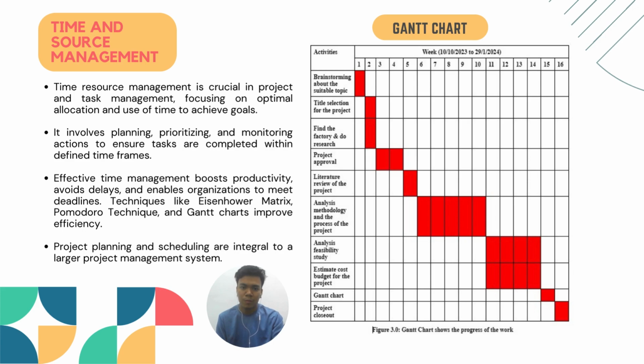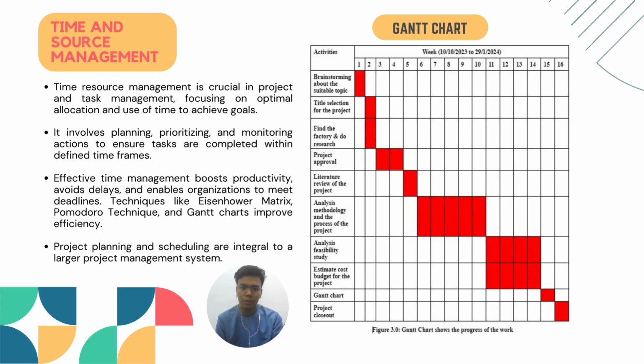Assalamualaikum. So I will explain about time and resource management. Time resource management is crucial in project and task management, focusing on optimal allocation and use of time to achieve goals. It involves planning, prioritizing, and monitoring actions to ensure tasks are completed within a defined time frame. Effective time management boosts productivity, avoids delays, and enables organizations to meet deadlines.